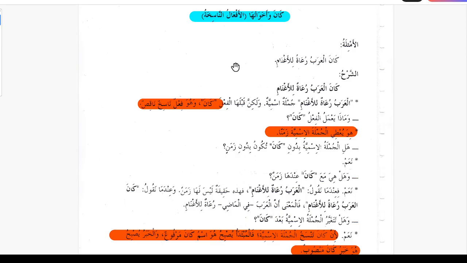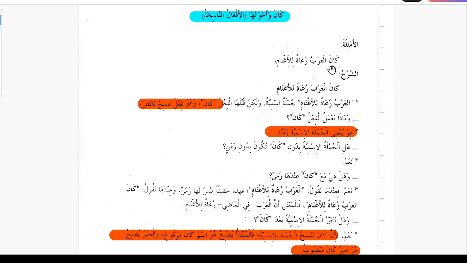For example, Qatala, he killed. There are two things. The action is the killing, and the time is the past tense. He killed, Qatala.